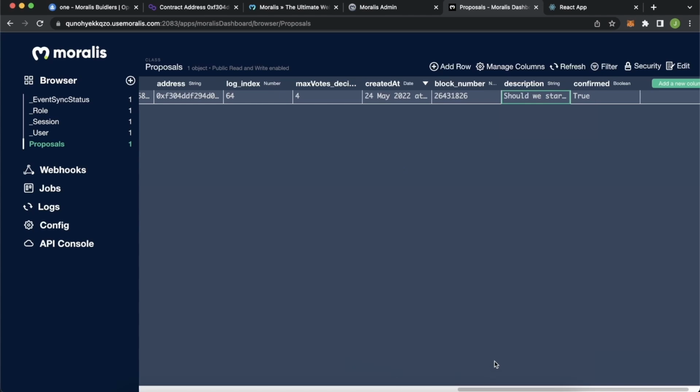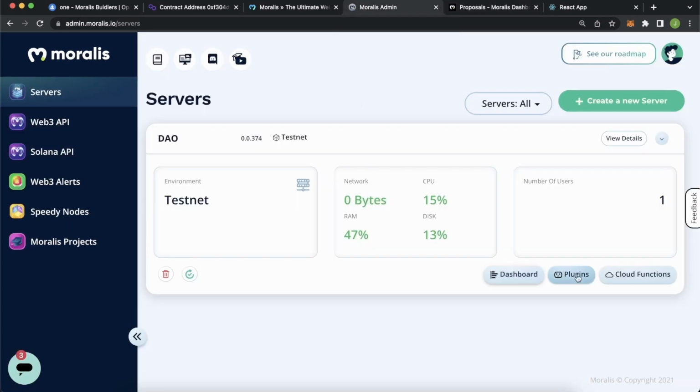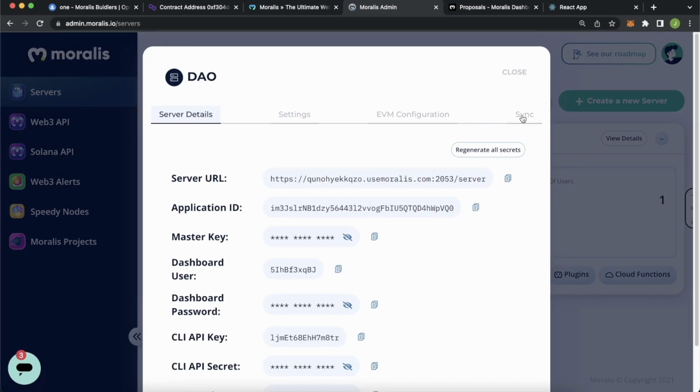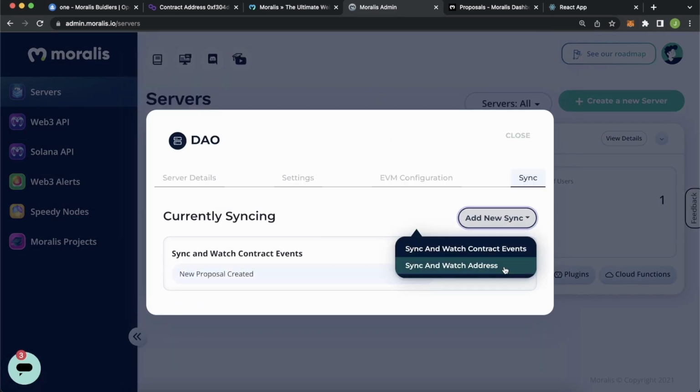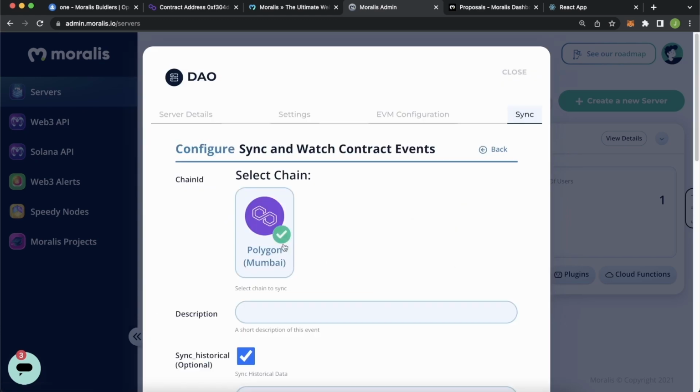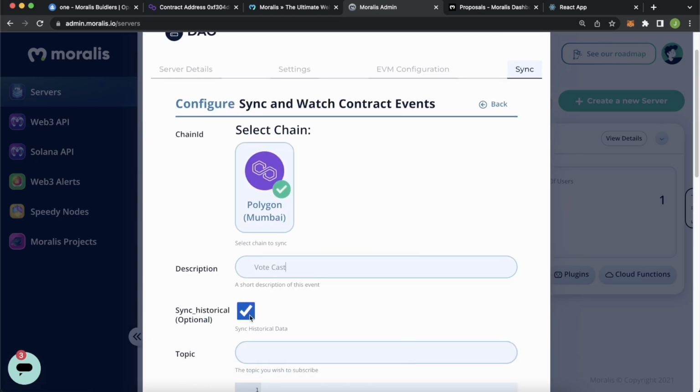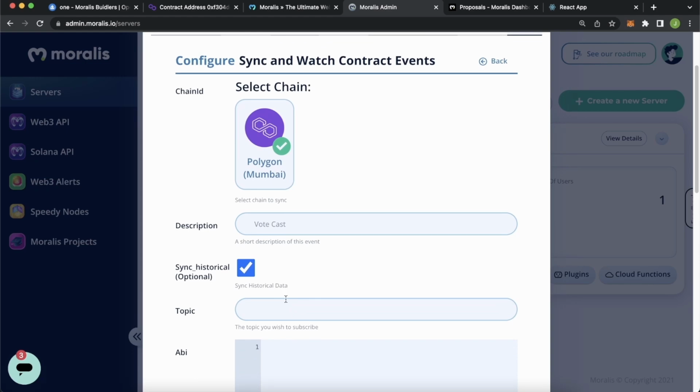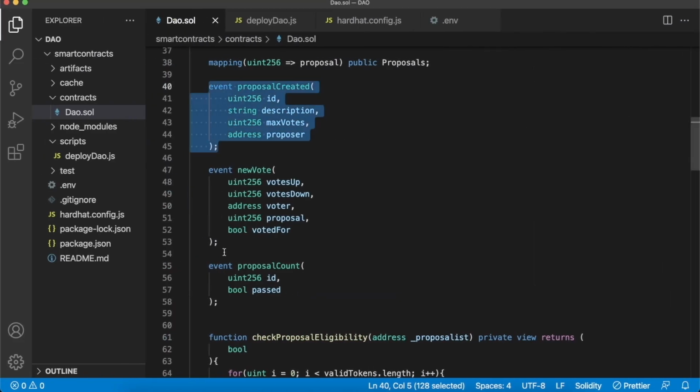Now let's go ahead and sync the last two events. So whenever a vote is cast, we have an event for that, and then whenever votes are counted, we have an event for that. So let's go back to our Moralis admin dashboard and go ahead and do those two sync events quickly, similarly to this. So we add new sync event, watch contract events, Polygon, description, vote cast. We'll sync historicals. The topic, again, we'll get from our smart contract. So new vote.